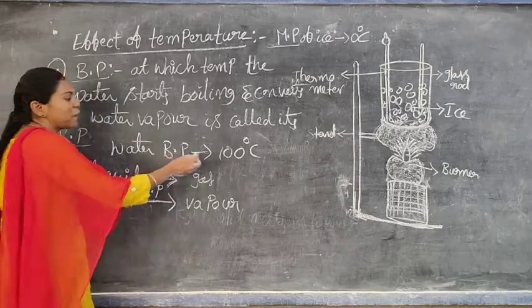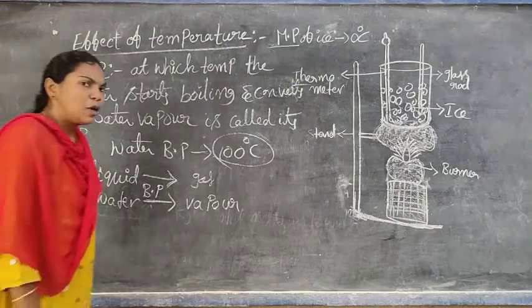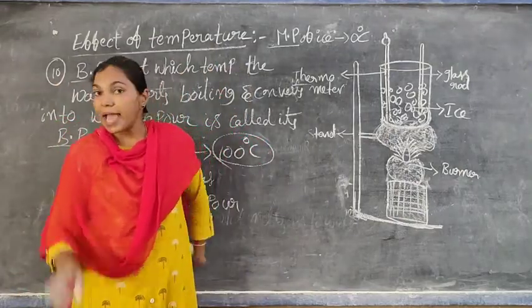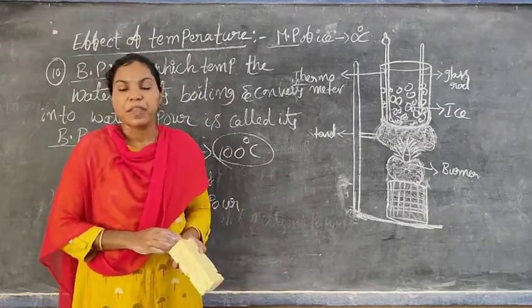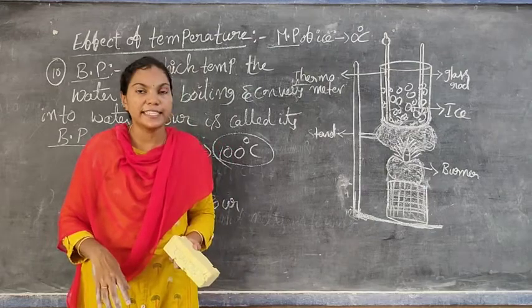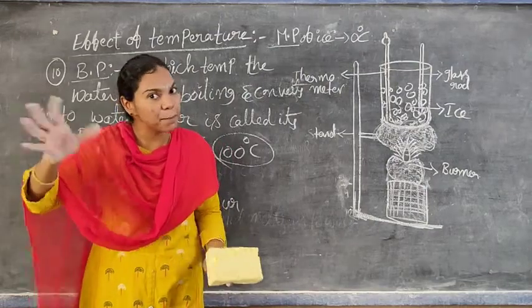What is the boiling point of water? 100 degrees Celsius. Now, I asked you one question, you must say the answer. I already told, again I repeated. The particles present in the solid form have less energy compared to the particles present in the liquid state at the same temperature.